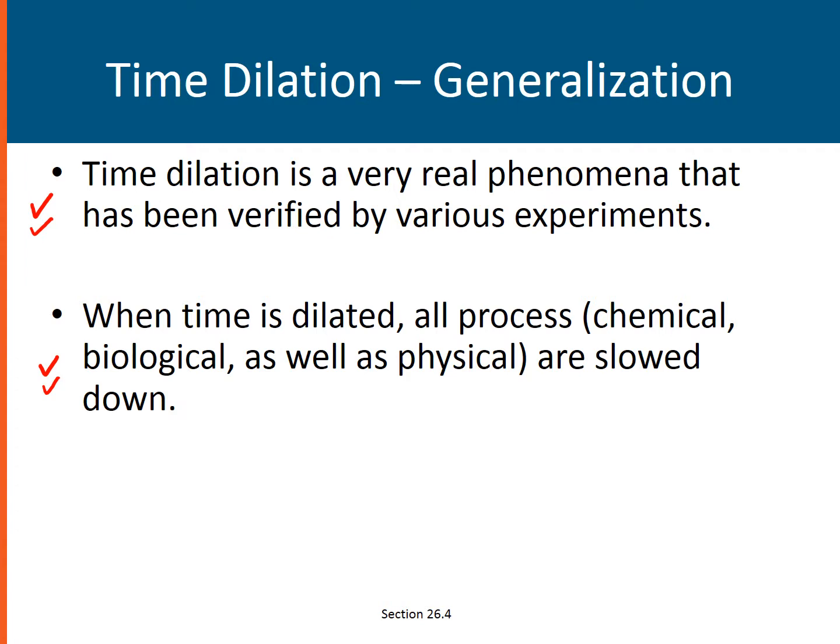You only age 10 years because for you, you traveled 5 years towards your destination, then back for another 5 years, so you age 10 years. But for your twin who is actually left on Earth, he could age more than you do. So this is called the twin paradox. And to resolve this twin paradox, please view the next video.